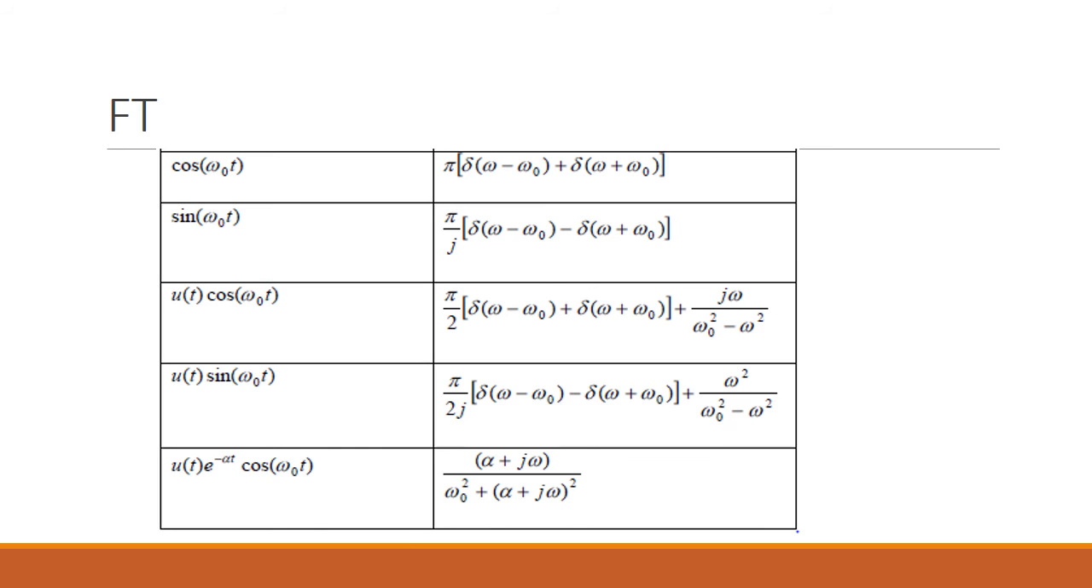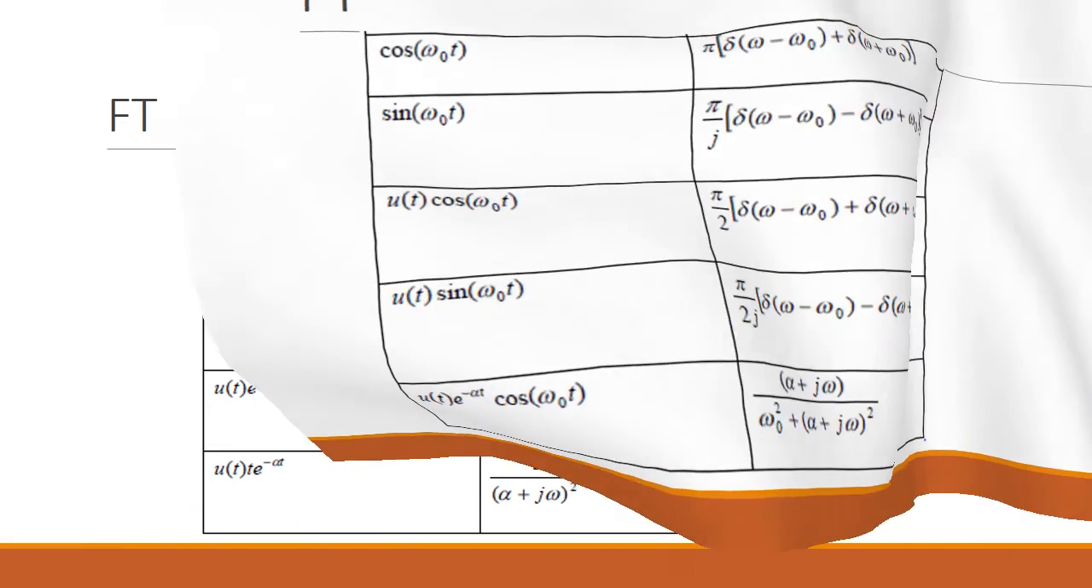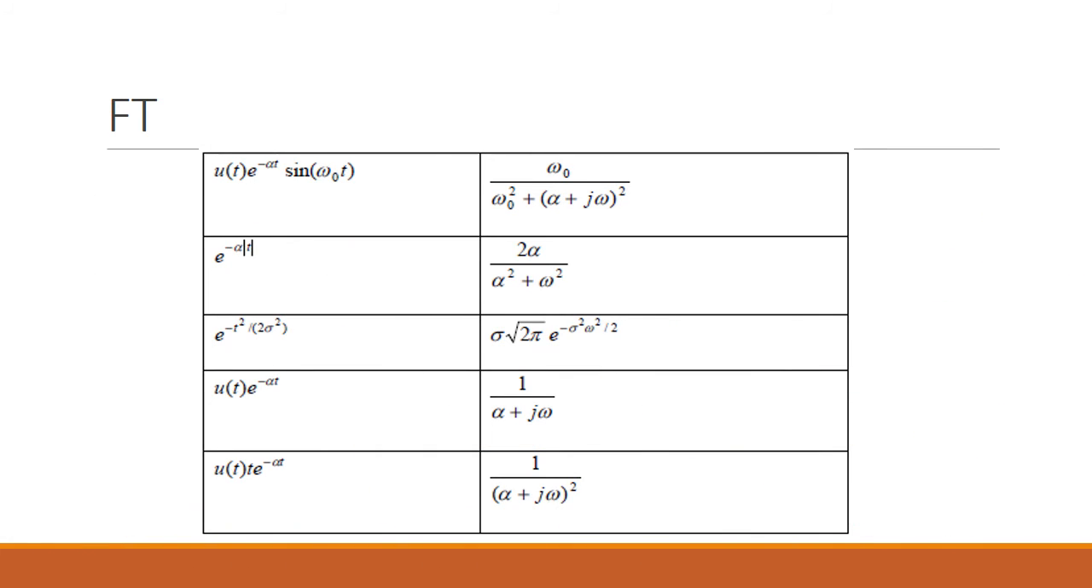For sine it is pi by j into delta of omega minus omega naught minus delta of omega plus omega naught. For u of t into cos omega naught t, pi by 2 delta of omega minus omega naught plus delta of omega plus omega naught plus j omega by omega naught square minus omega square. Like that we have different formulas. You can go through these formulas once again. So we are going to use these formulas while taking the Fourier transforms of different signals.